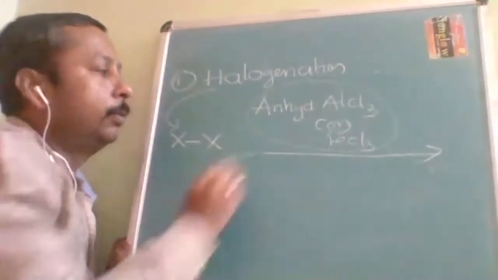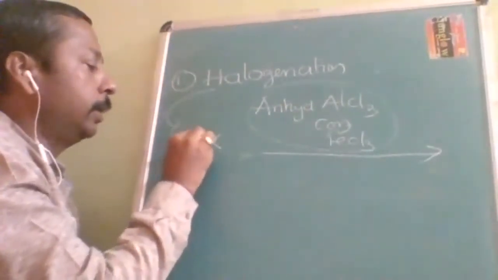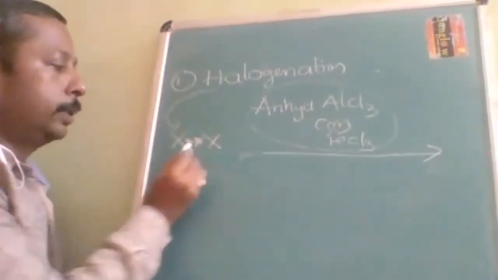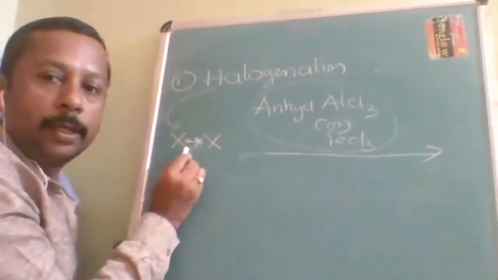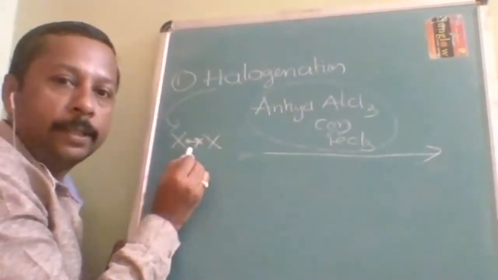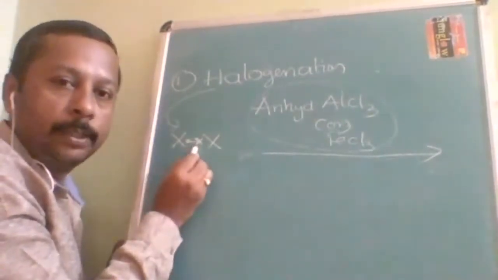Now in this presence, this will undergo heterolytic cleavage. What cleavage will it undergo? Heterolytic. So this is one star electron, this is a dot electron. Even though both are the same, for differentiation I am making it a star and a dot. I think everybody is able to see that.